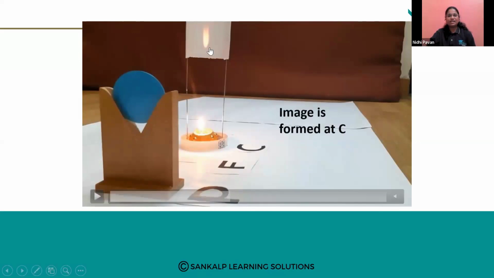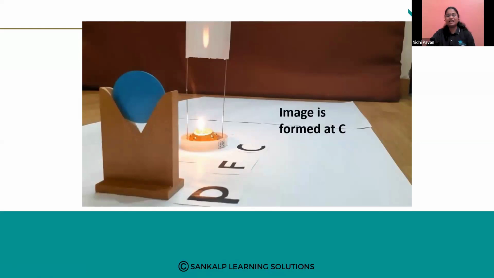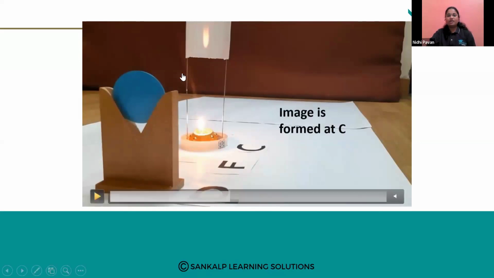See the image here. It is inverted. Right, it is real as it is obtained on screen, but it is enlarged. It is quite bigger than the object. Oh, sorry, it is not bigger. It is same size as the object. Here the object is not so clear, so you will not get to know the size, but it will be same size as the object. Okay, let us proceed to the next case study.